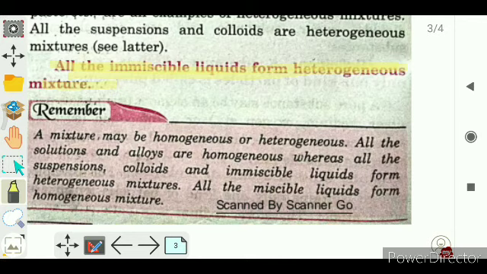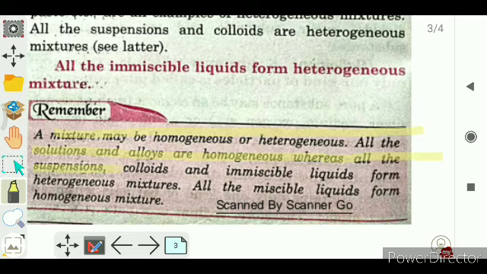Clear? Now a fixed point to be remembered. A mixture may be homogeneous or heterogeneous. All solutions and alloys are homogeneous, whereas all suspensions, colloids and immiscible liquids form heterogeneous mixtures. All miscible solutions form homogeneous mixtures. We have already discussed it, right? This is the conclusion.